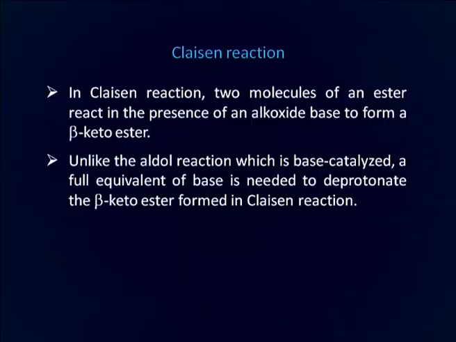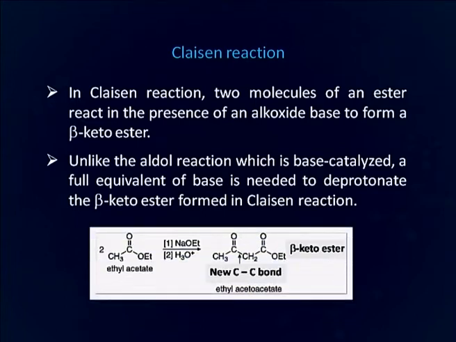We will now discuss Claisen reaction. In Claisen reaction, two molecules of an ester react in presence of an alkoxide base to form a beta keto ester. Unlike the aldol reaction, which is base catalyzed, a full equivalent of base is needed to deprotonate the beta keto ester formed in Claisen reaction, and there is formation of this beta keto ester, started from ethyl acetate. This beta keto ester is called ethyl acetoacetate.